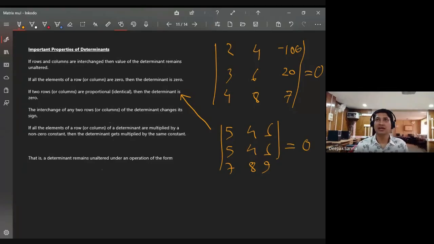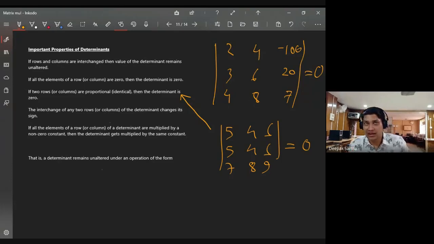If one particular column, here the second column, is a multiple of the first column, they are said to be proportional. Proportional here means 2:4, whatever be the ratio, 2 by 4 is the same as 3 by 6, which is the same as 4 by 8. If one column is a multiple of another column, or one row is a multiple of another row, then the value of the determinant is 0.